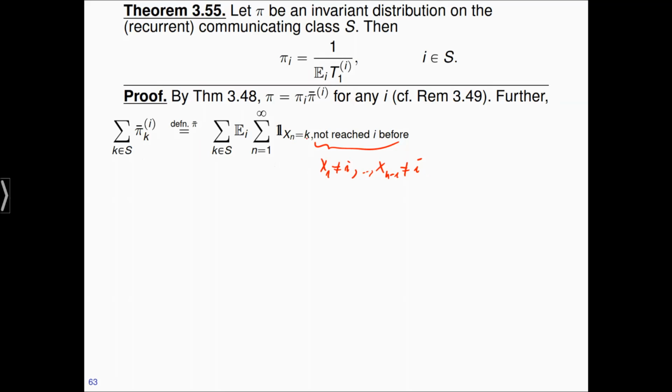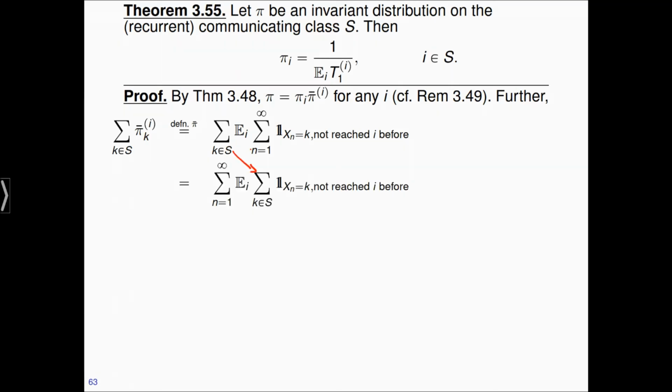Each time I visit k, I count a 1 until I visit I, and then I don't count any ones anymore. The next step is to shuffle the sums.